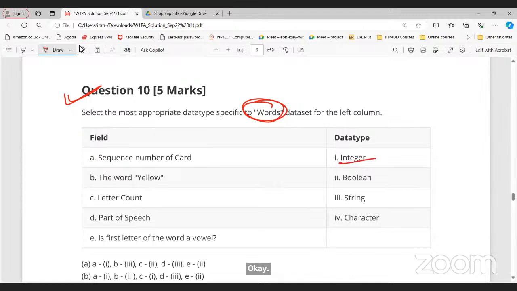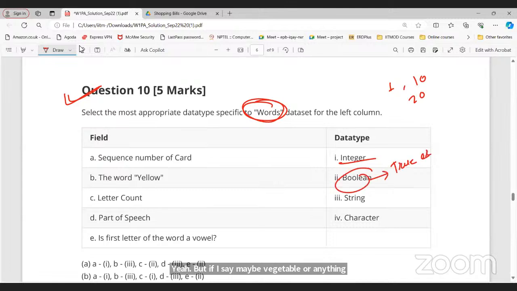Yes, sir. Integer means numbers like 1, 10, 20. Boolean means true or false. Either the output will be true or the output will be false. That is basically a Boolean output. Or also 0 or 1, 1 or 0, true or false, yes or no. These are the Boolean outputs.